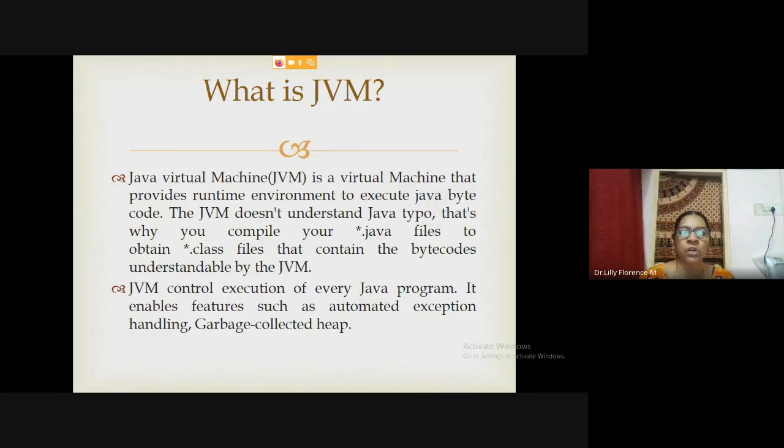The Java Virtual Machine does not understand Java programming. So once you write your Java program, you have to compile the program. It will create bytecode. That bytecode can be understood by the JVM. So the JVM will control the execution of every Java program. Automatic exception handling, garbage collection, everything will be handled by the JVM. So here there is no destructor. That destructor function will be carried out by the JVM.